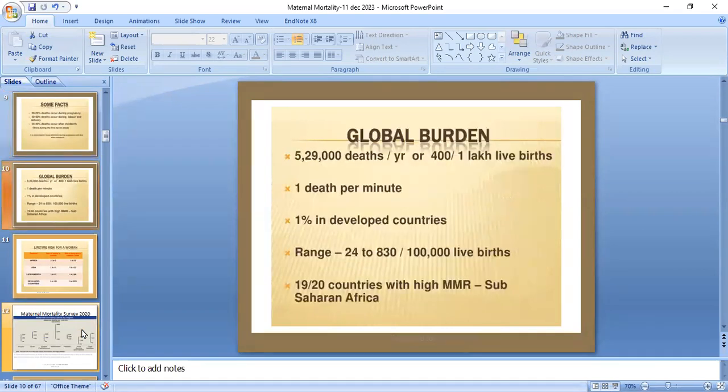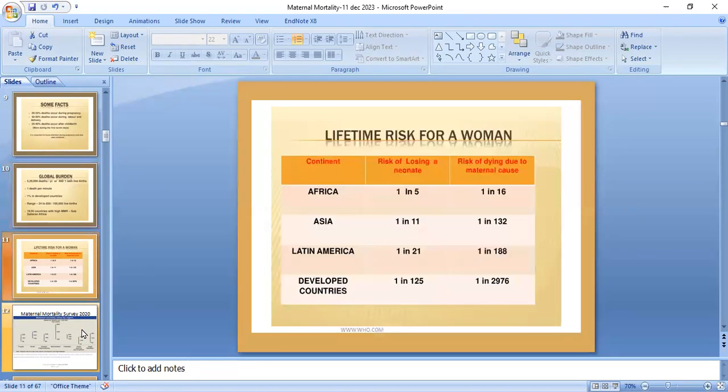529,000 deaths per year, or 400 per 100,000 live births. The range is 24 to 830 per 100,000 live births, and 19 of the 20 countries with high maternal mortality rates are in sub-Saharan Africa. These are the lifetime risks of maternal mortality for women. In Africa it is highest, that is 1 in 5. In Asia it is 1 in 11. In Latin America it is 1 in 11. And for developed countries it is 1 in 125.